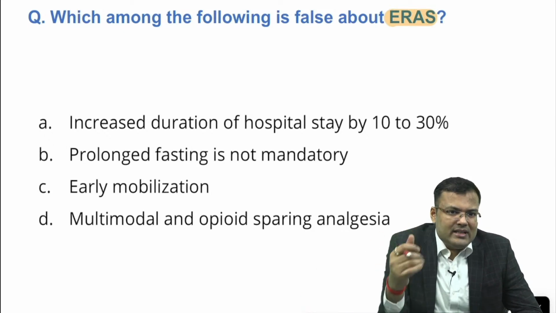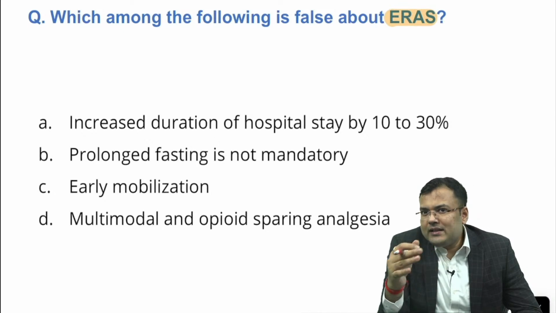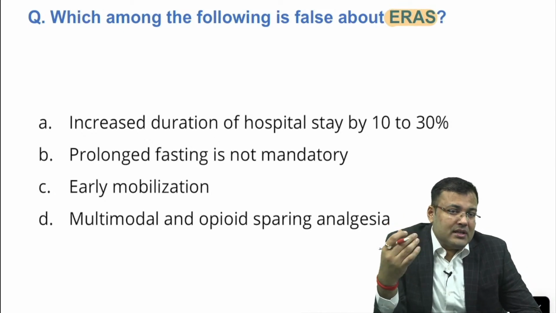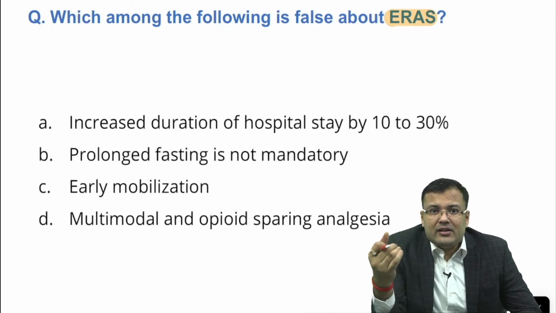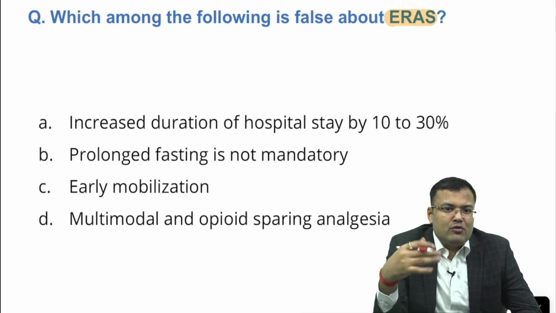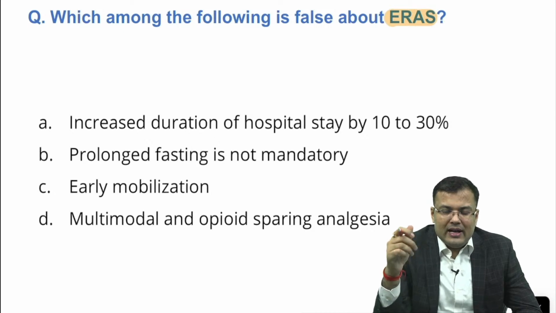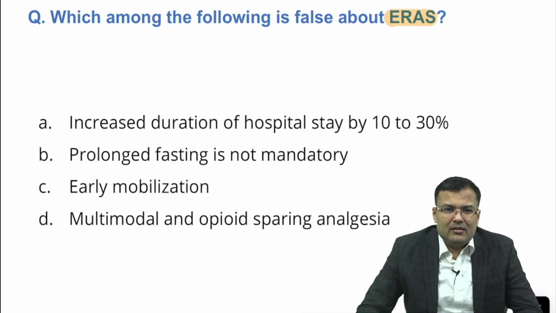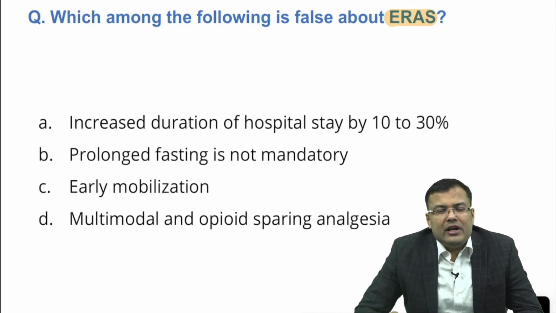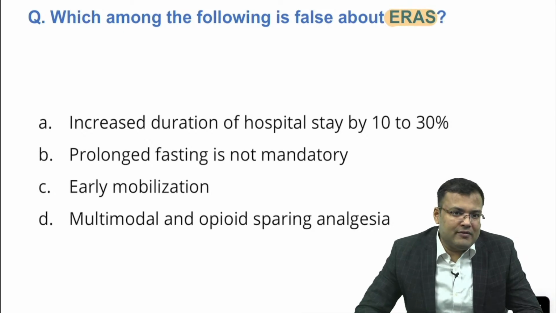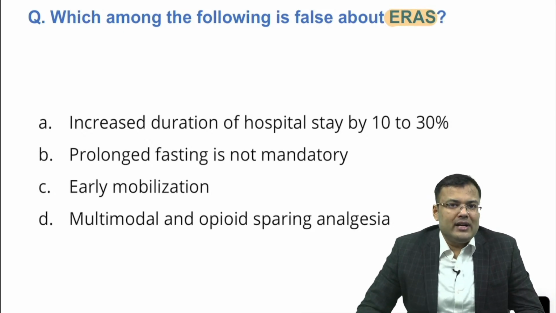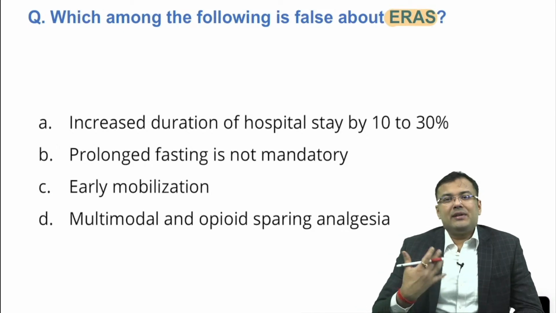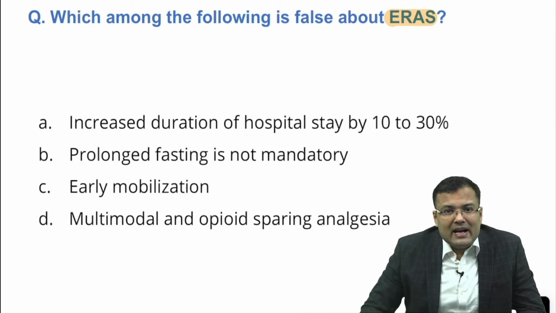In this case, what we do here, prolonged fasting is not mandatory, because patient sympathetic stimulation should not be there. Otherwise, what will happen? There is delayed return of bowel function. We have to mobilize the patient early, and analgesia is a must. Here, minimal fluid loading should be done. Avoid any kind of drain. If you follow ERAS protocol, you can discharge patient a bit early, because chances of developing paralytic ileus are lesser.